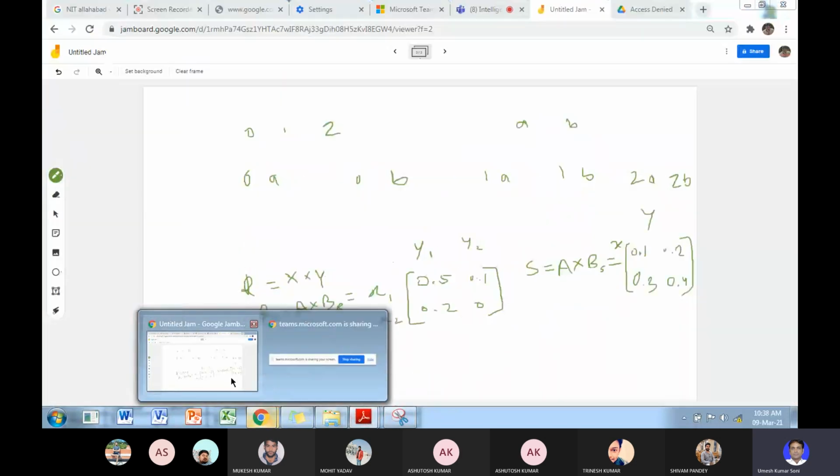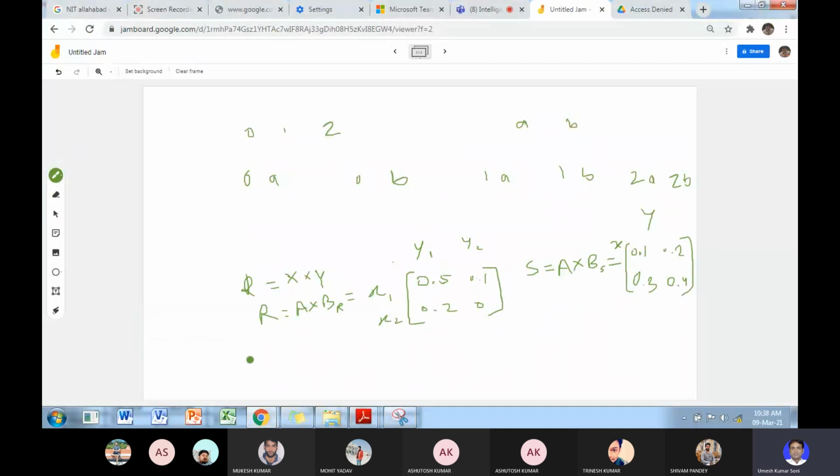What is the union of this? The union is the maximum of the membership grades between individual elements. Here X1 and Y1 has the relationship grade 0.1 and 0.5, so the maximum is 0.5.